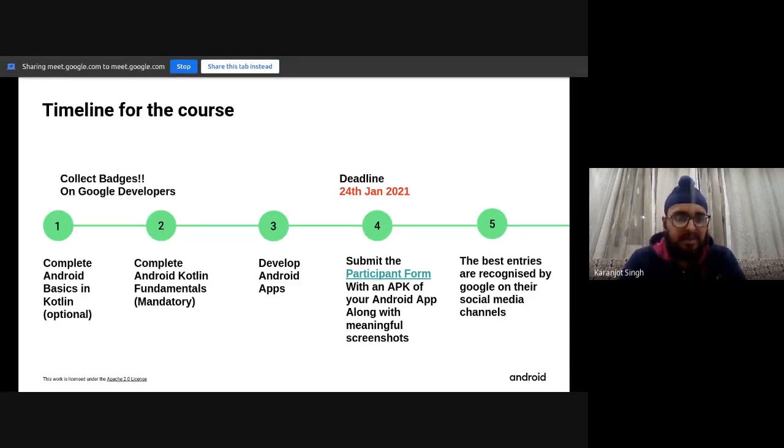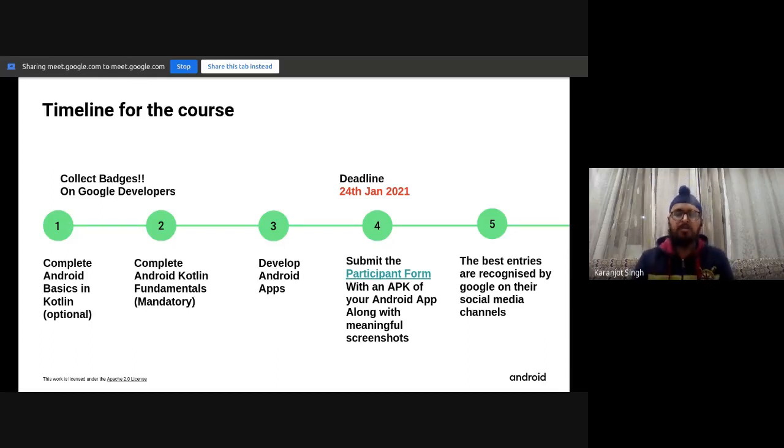Yeah, so let's proceed to where I was. If you're new to programming, I recommend that you start with the Android Basics in Kotlin course, as you saw on the landing page. This is an optional course, and it's optional if you're new to programming. It's recommended that you follow through, and it will explain the pathways to you.